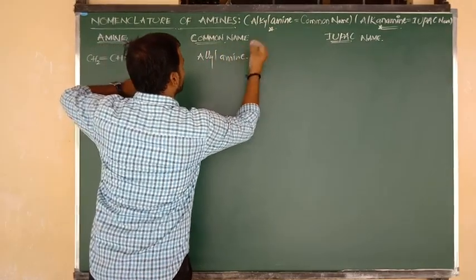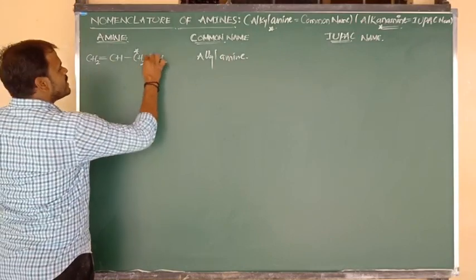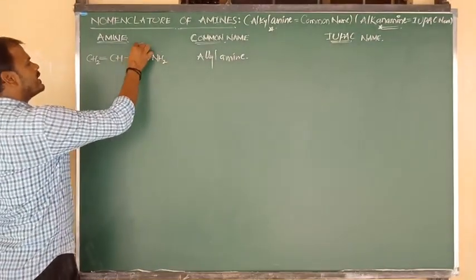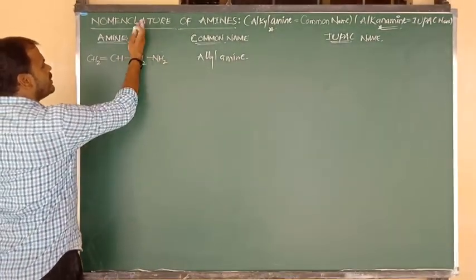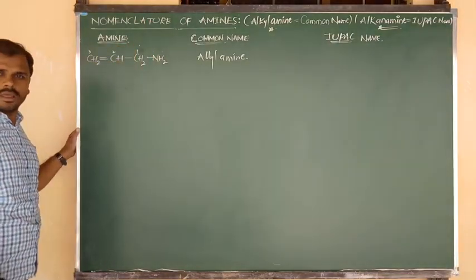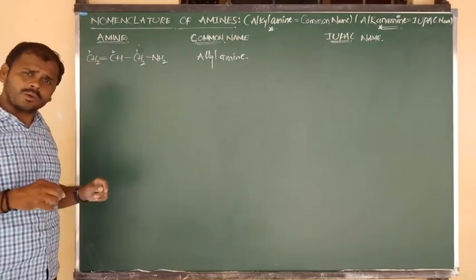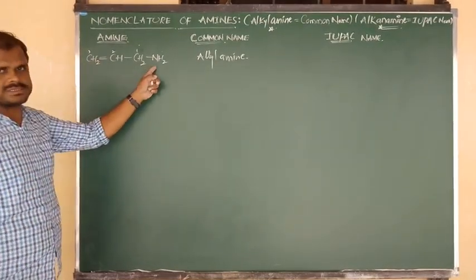What can we write as its common name? Allyl amine. But its IUPAC name is important. NH2 is the functional group. The carbon connected to the functional group is the first carbon, the next is the second carbon, and then the third carbon. Sorry, if the double bond is there, it would get first priority, but your main functional group is there.